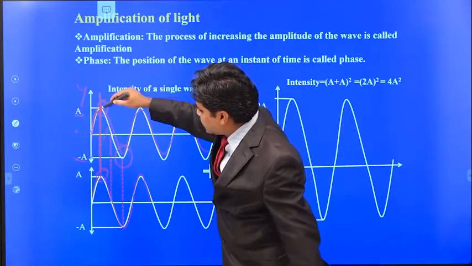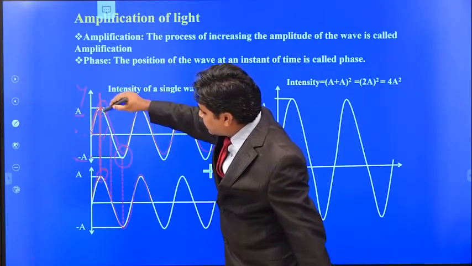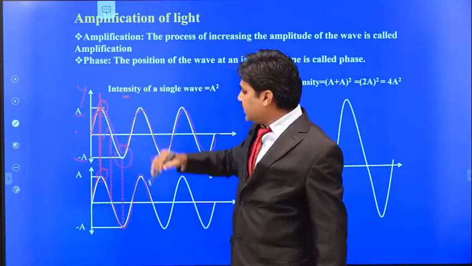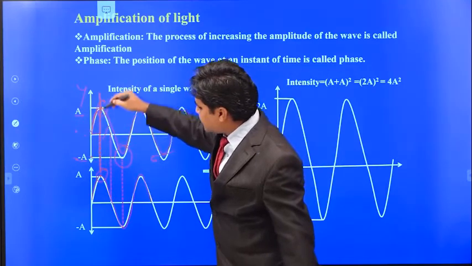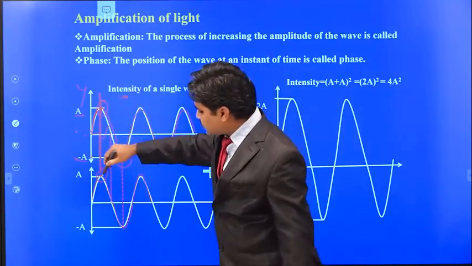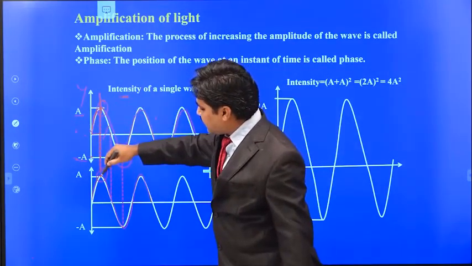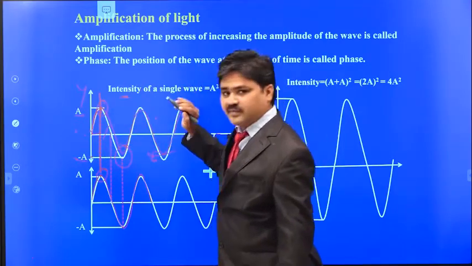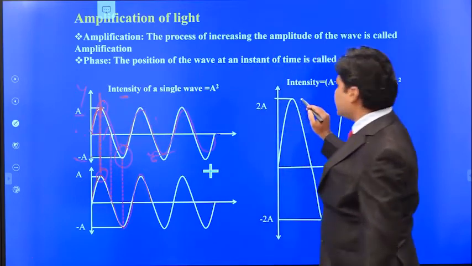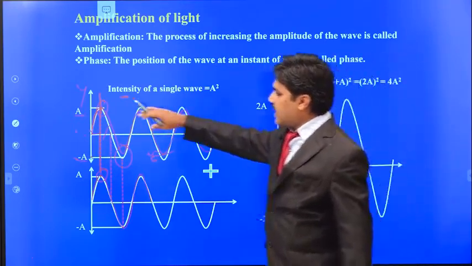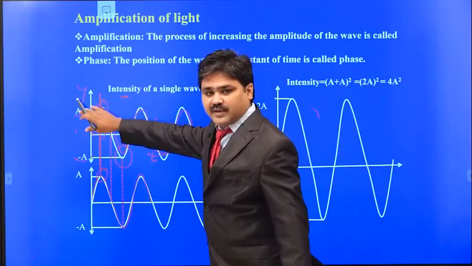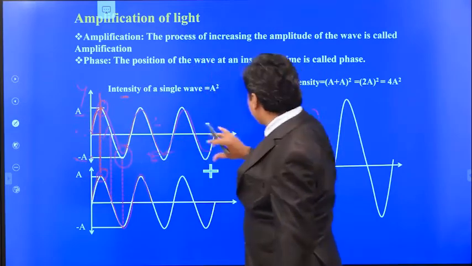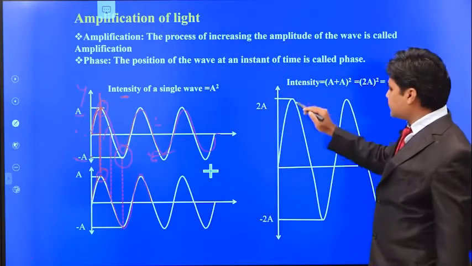Okay, so phase in the sense the position of the wave. Here the position of the wave is the same, and here the position of the wave is also the same. When the two waves are mixed in the same phase, that means the positions of the waves are the same, forming at the same time. So when the two amplitudes are mixing at the same time, the resultant amplitude will become doubled. Here the amplitude of the first wave is equal to capital A and the amplitude of the second wave is equal to capital A. When the two waves are mixed together, we get the resultant amplitude equal to 2A.